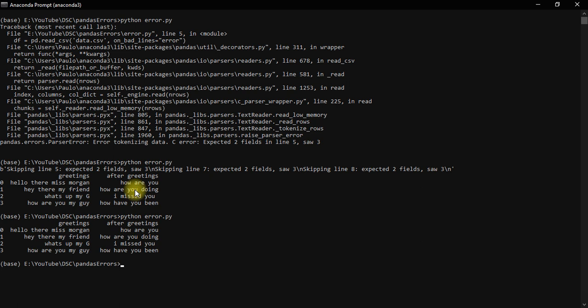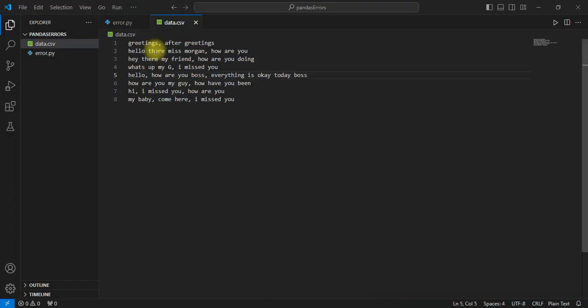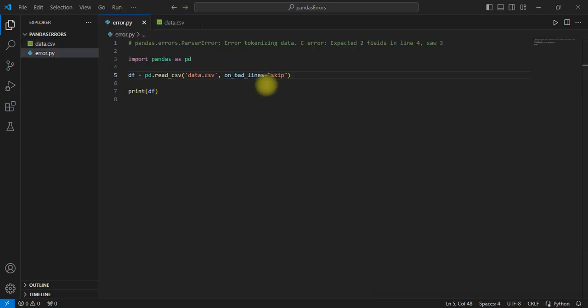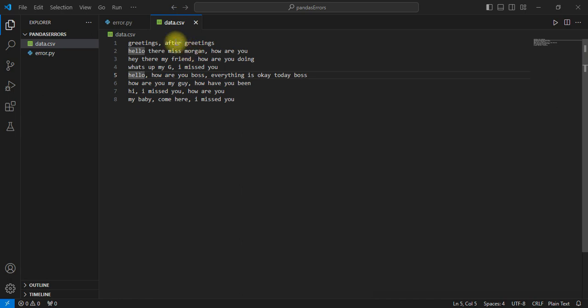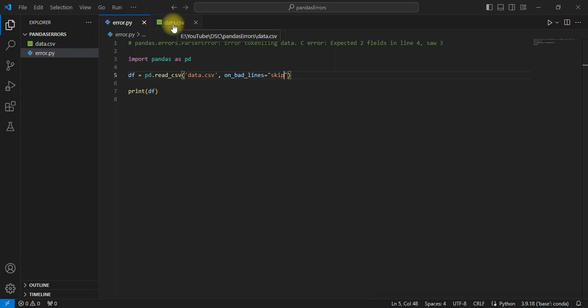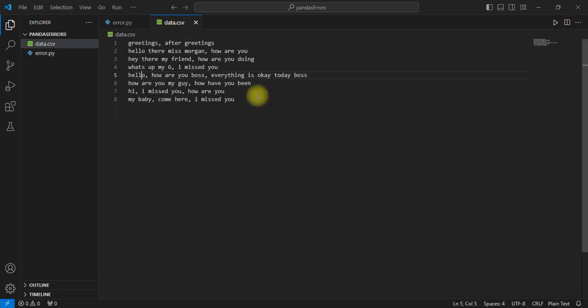But this doesn't actually apply if the file wasn't comma separated. If the file you're reading isn't comma separated, what we explained here might not solve your problem. I have another video on that, on the parse error part 2. You can go to the playlist and check on the pandas errors. If you have watched this video, you can skip this and go to the next video about the same kind of problem. That one will show how to use the separator or the delimiter to solve the parse error that you are encountering.